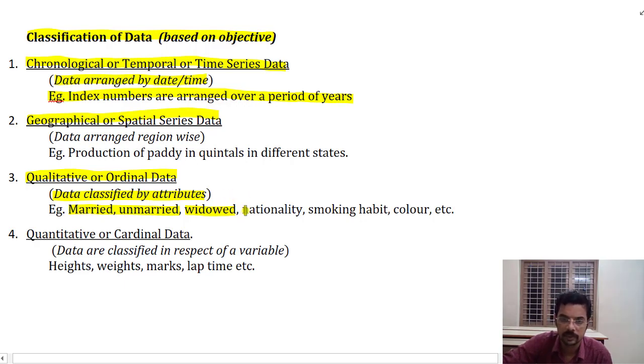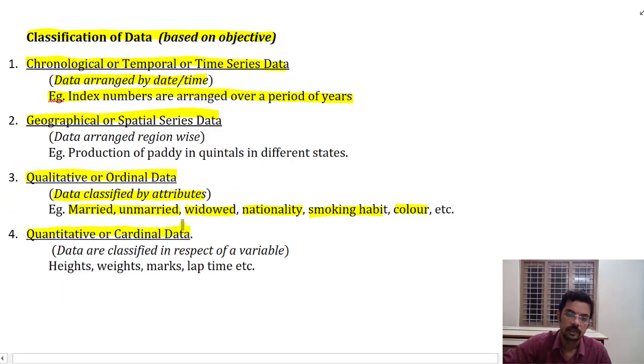Nationality of a person can be considered as a qualitative characteristic. So, if our objective of collection of data is to find out the nationality of people, then we will arrange according to their nations. The smoking habit of a person is also qualitative classification. If the data is classified based on color, if there are many flowers and you are arranging them on the basis of colors, or if people are arranged based on their skin color, then we say that it is a qualitative classification.